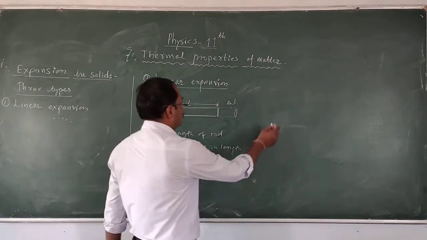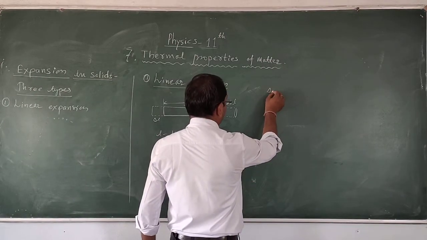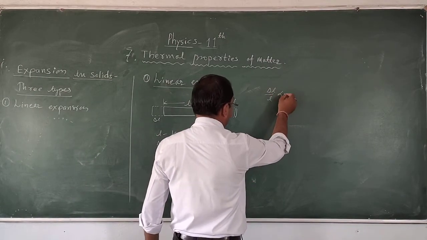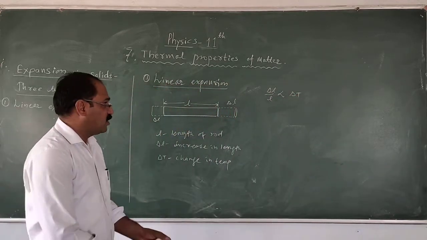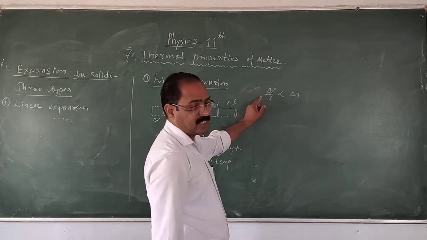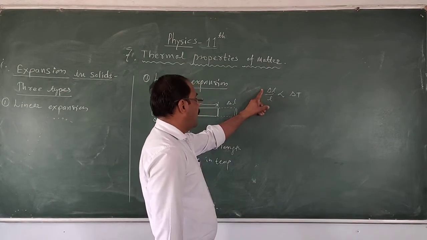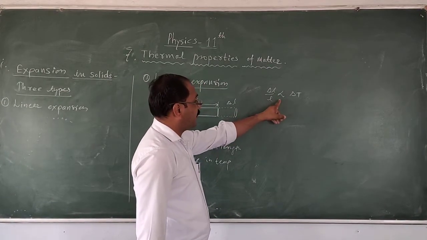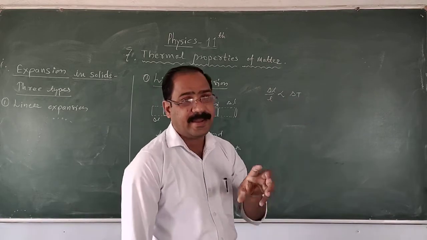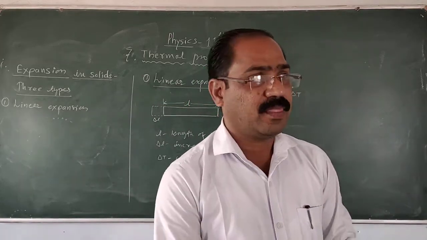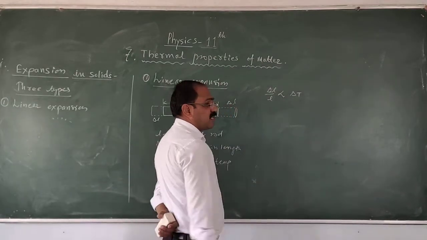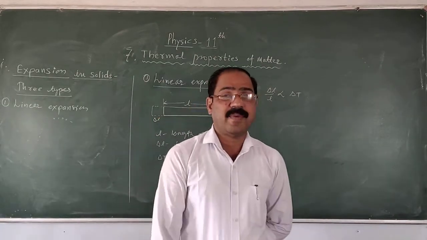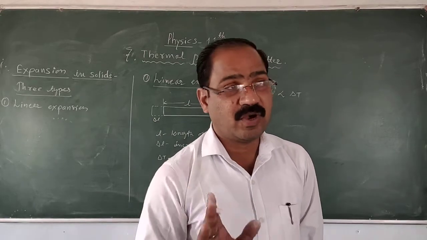So here delta L upon L is directly proportional to the change in temperature. This is the fractional change. Change in length upon original length is directly proportional to the change in temperature of the body. This sign of proportionality can be converted to the equal sign by introducing some constant.